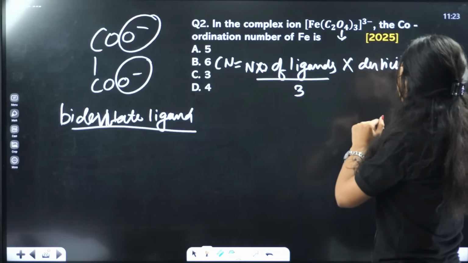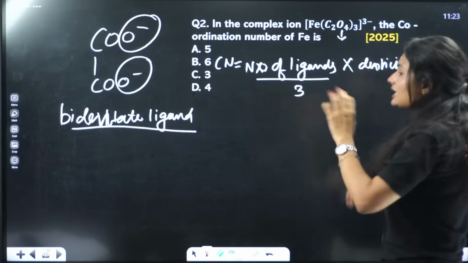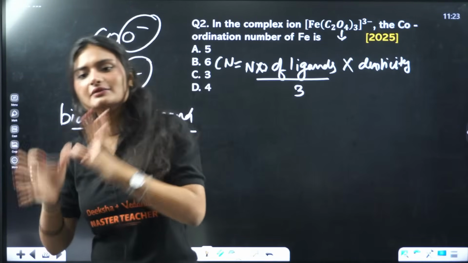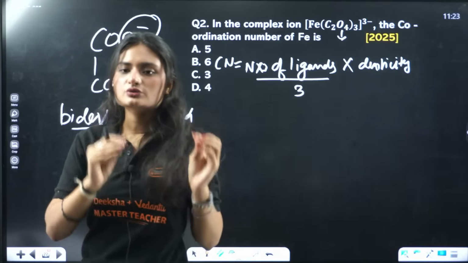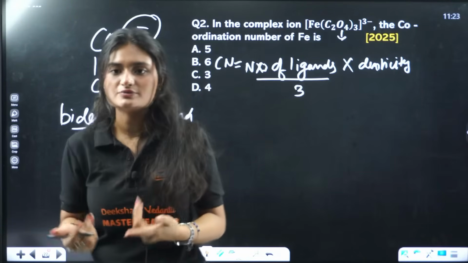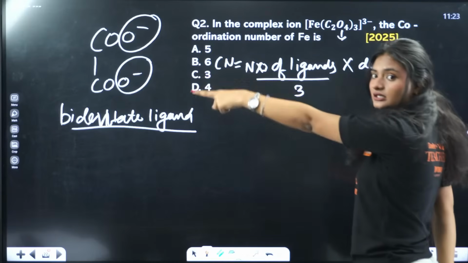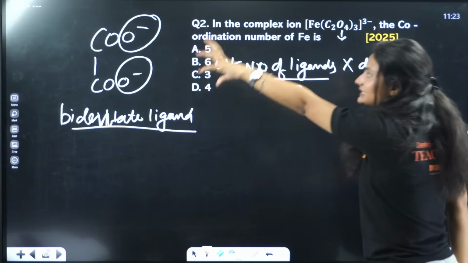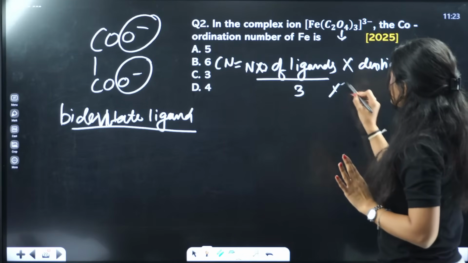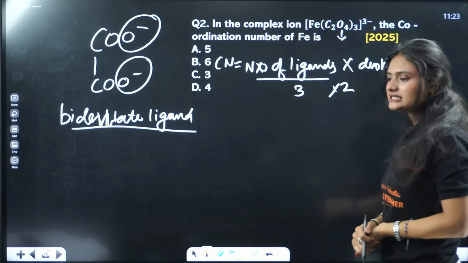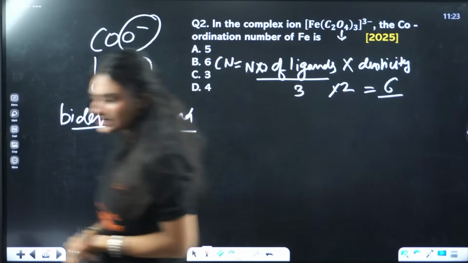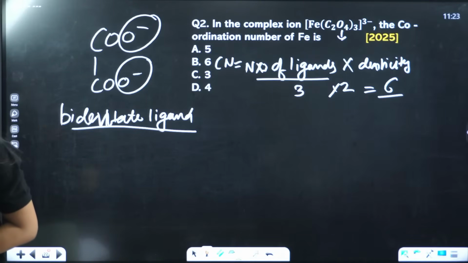Denticity means how many donor atoms of the ligand are forming bonds with the central metal atom. So here 2 donor atoms of this ligand are forming the bond, so the denticity is 2. The coordination number will be 6.